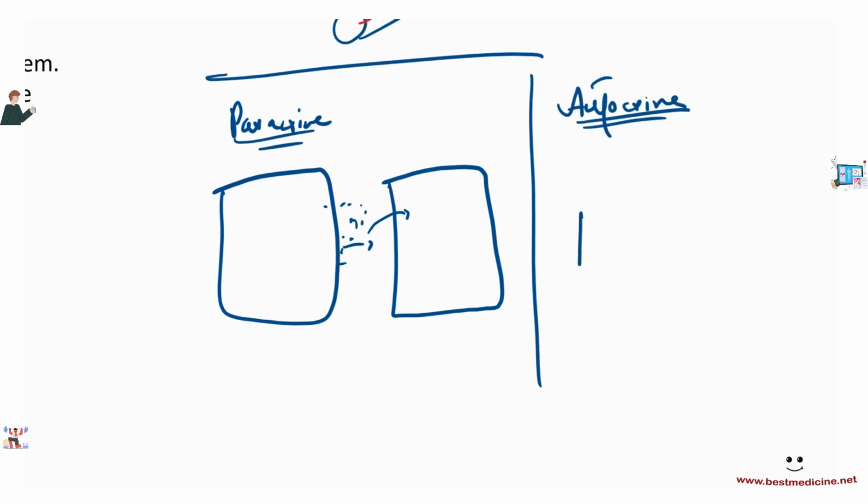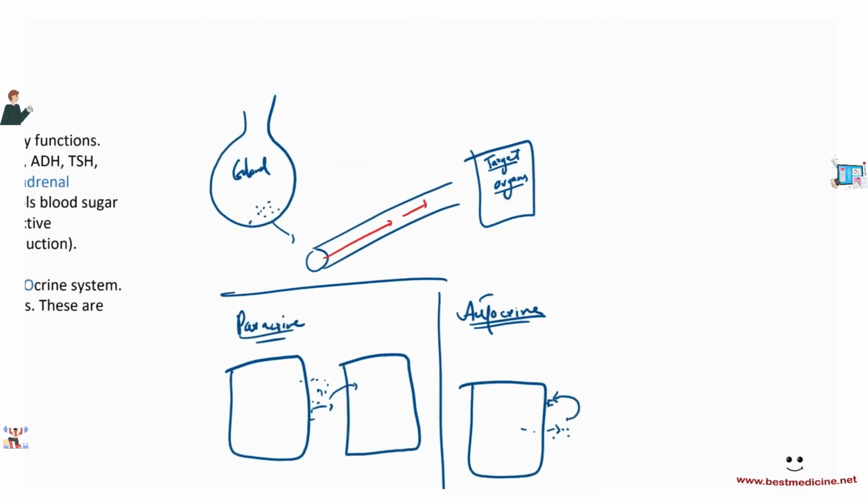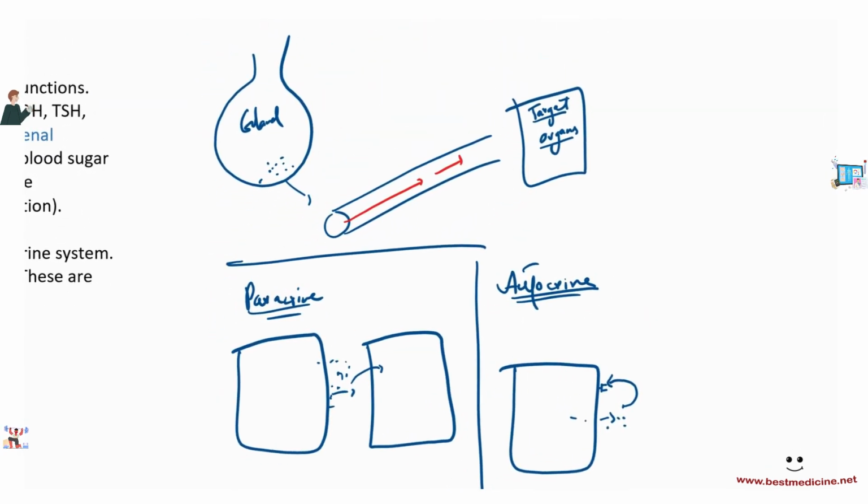Autocrine is that the cell produces some molecules, and then these molecules go ahead and bind to the cell itself. That is autocrine. But endocrine is when you have blood involved. You're producing secretions that are going into the blood vessels, and from the blood vessels, they're going to affect our organs. Okay? That is endocrine. Paracrine and autocrine are not in your syllabus, but endocrine is.